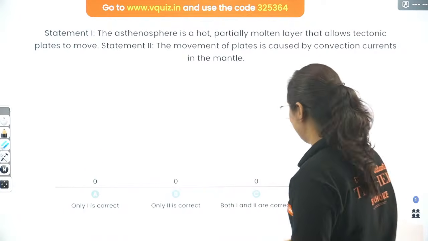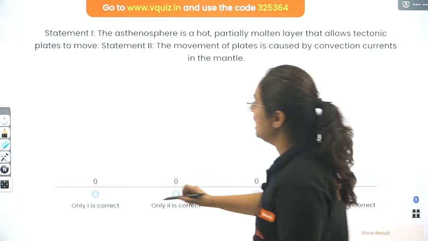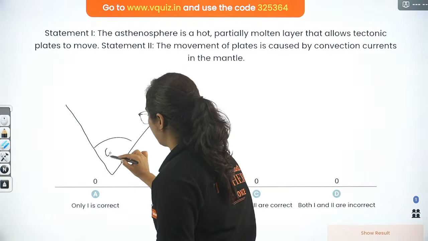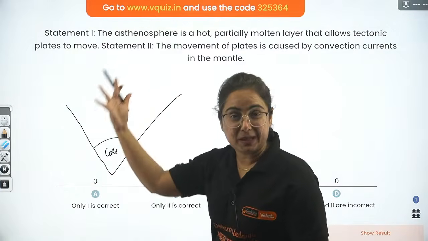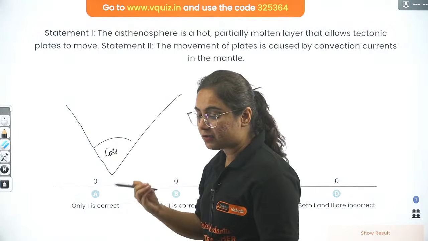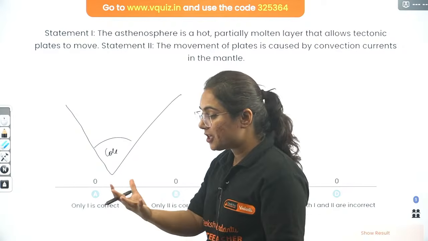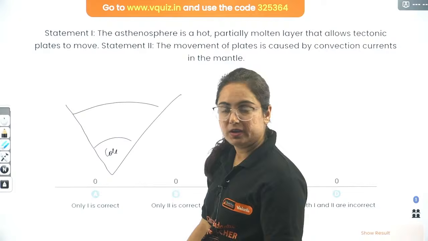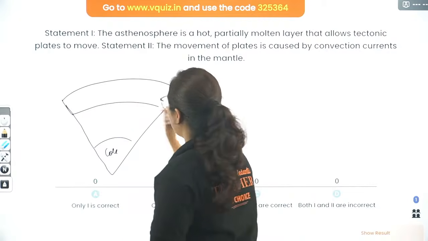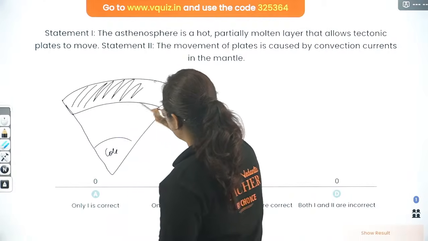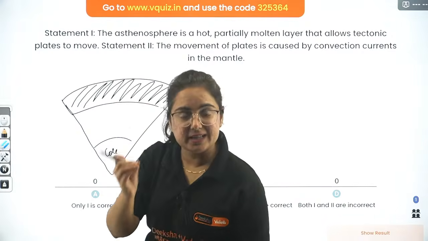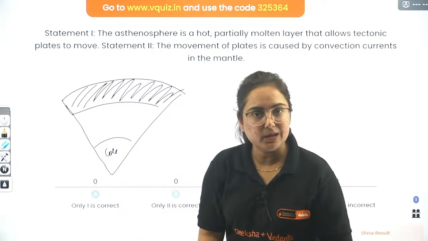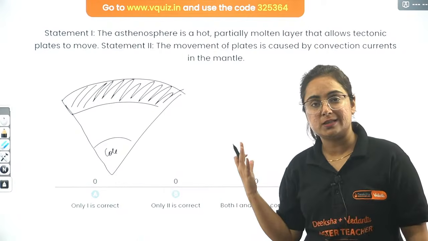So how? Let me tell you, beta, what happens. When I talk about Earth, here is the core with extreme temperature. Because of the extreme temperature, pressure is applied over the mantle. Now, here is the mantle, and above the mantle lies the crust. This crust is basically the hard surface of the earth on which we are living. Then what is happening in the mantle? From where is this convectional current coming?